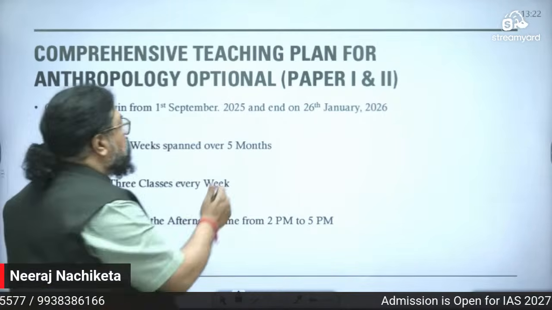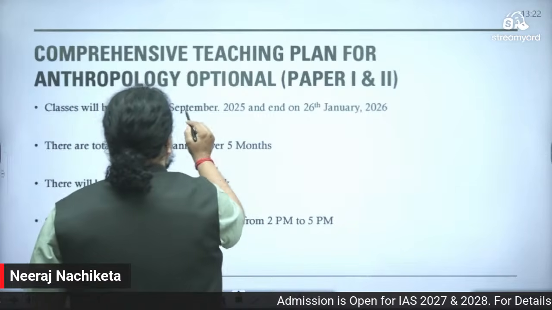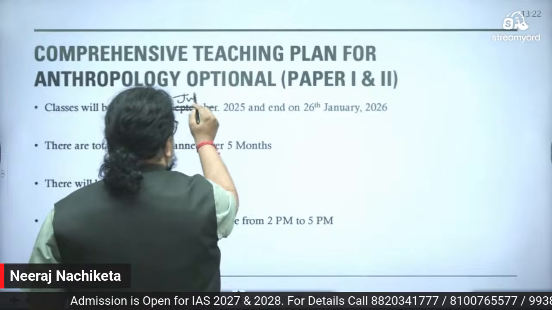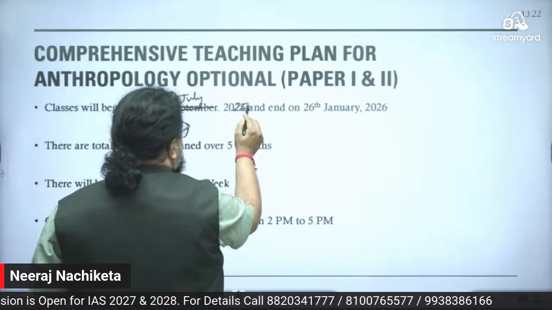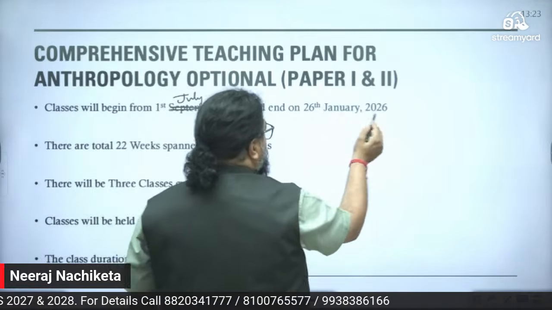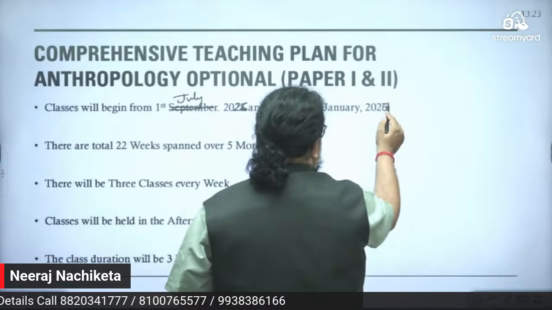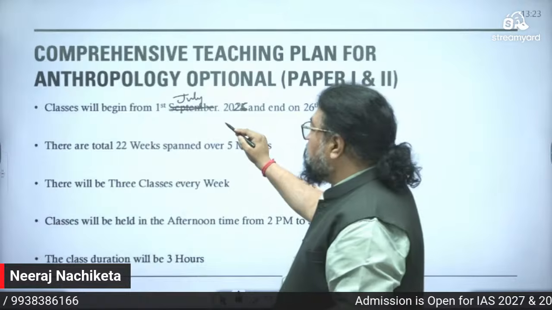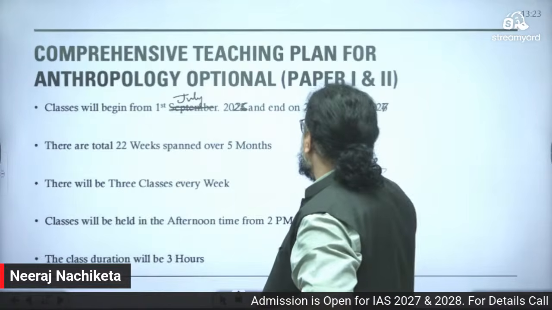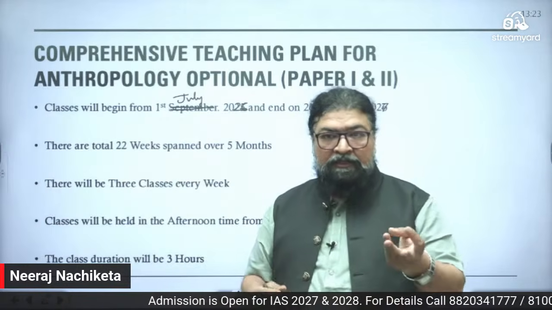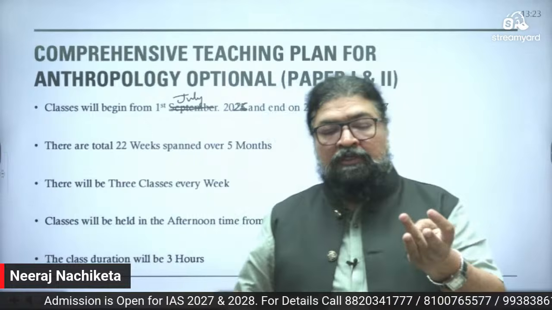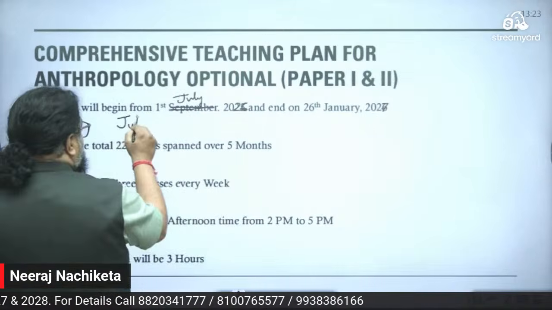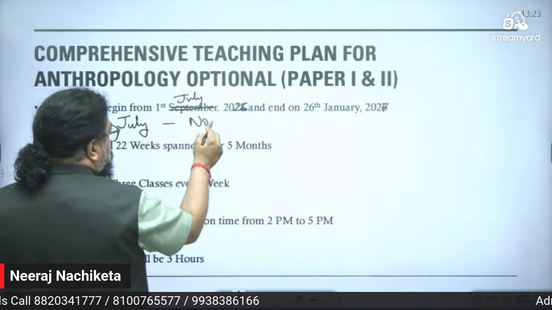So now I'm coming to that we will be starting from now, July, right? In the month of July, this is the last year part, and we'll go up to December. Although I've kept here 26 January 2027, it is 5 months. July will start and will end in December. So we have July, August, September, October, November. So my plan is that the batch has started, and from July to November we'll complete it.